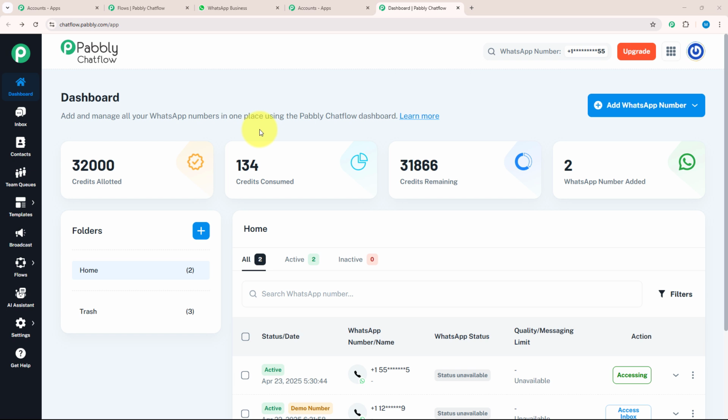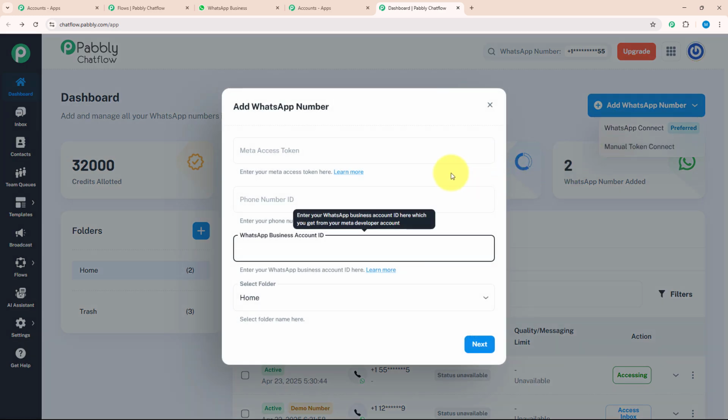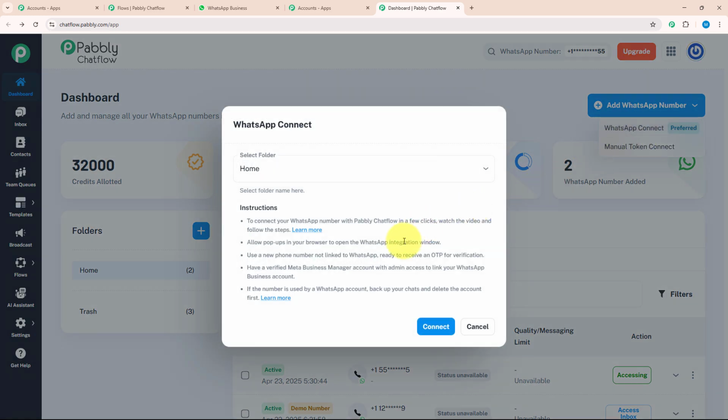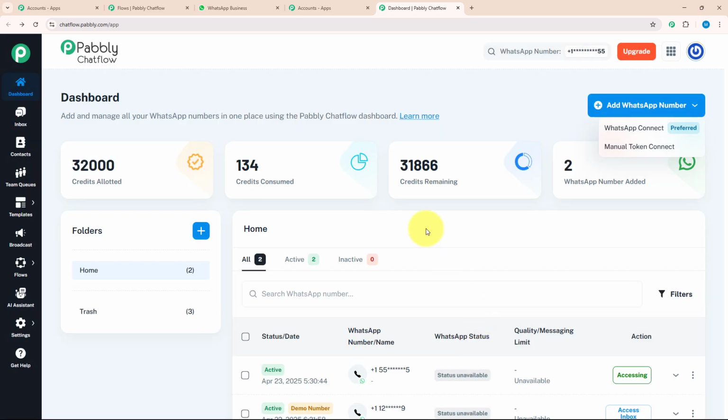Over here, you can add and manage all your WhatsApp numbers from one place without opening WhatsApp separately. To add your WhatsApp number, you need to click on add WhatsApp number, which is given on the top right corner. Inside this, there are 2 options, WhatsApp Connect and Manual Token Connect. In Manual Token Connect, you need to enter the Meta Access Token, phone number ID and business account ID manually. But in WhatsApp Connect, you just need to verify your Meta Business Manager account and link your WhatsApp business account with it.